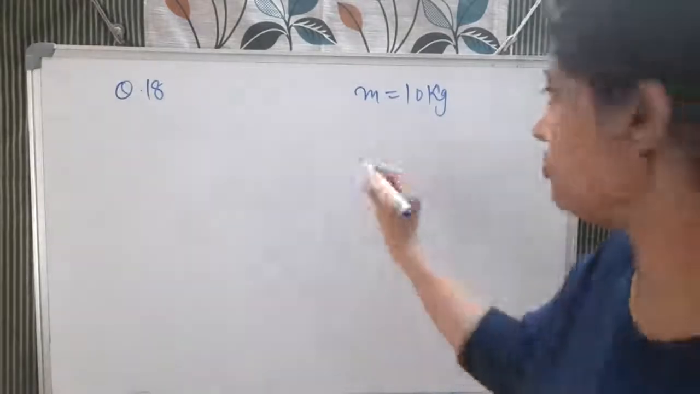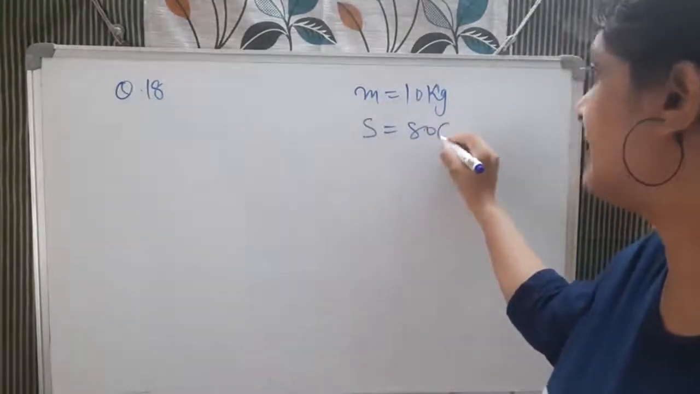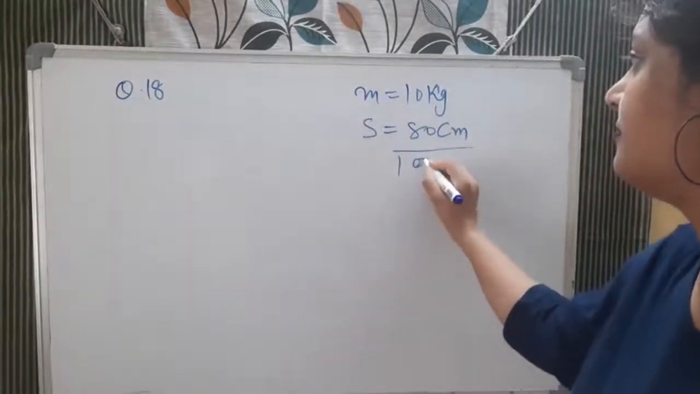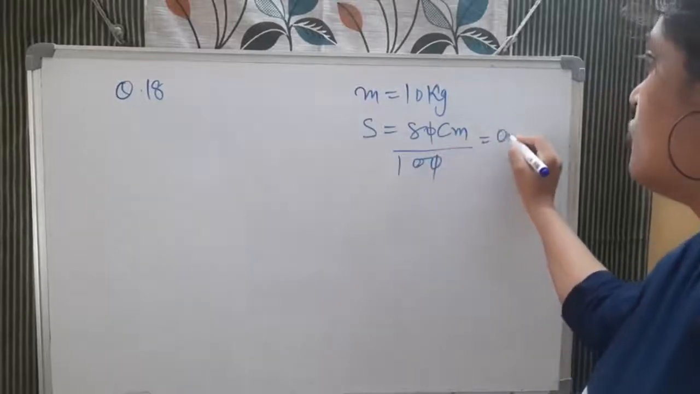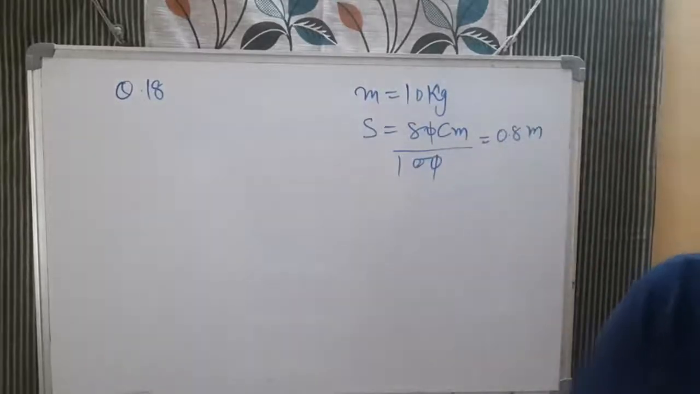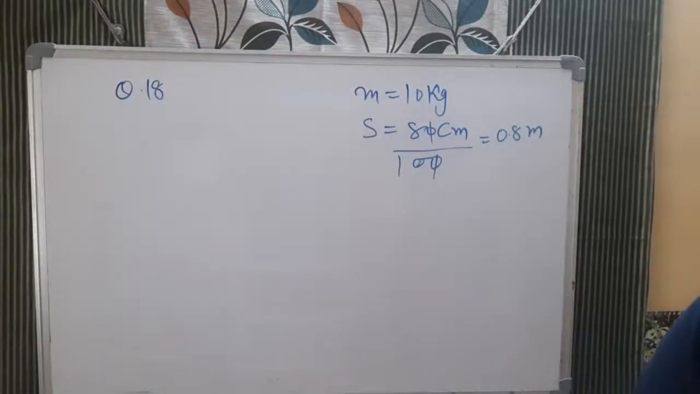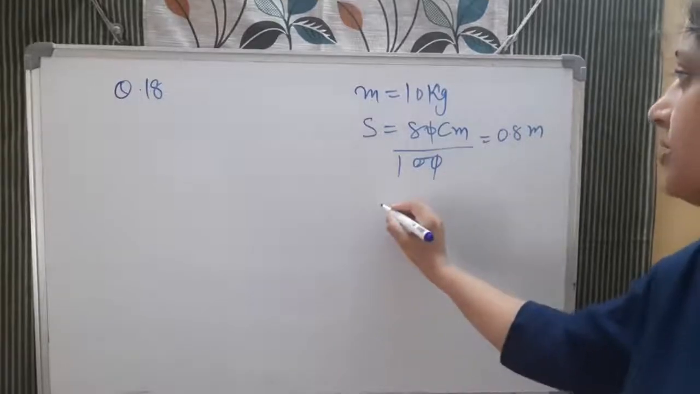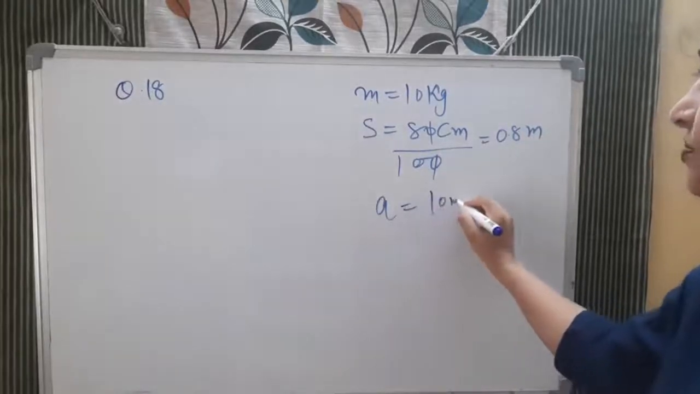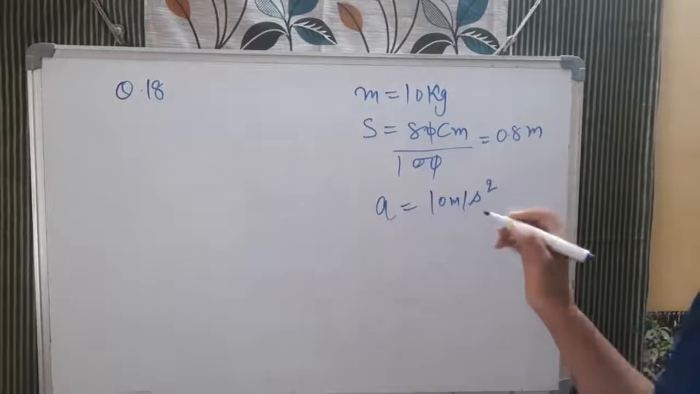So distance is given to us, s is equal to 80 centimeter. Convert it into meter. You will divide and what you will get is 0.8 meter. You have to change the unit first of all. Always remember. Okay. Now take its downward acceleration to be 10 meter per second square. a is equal to 10 meter per second square. This thing is also given.